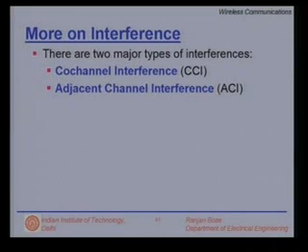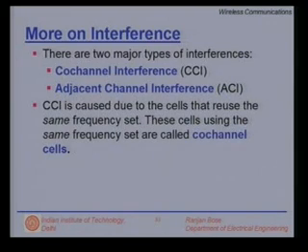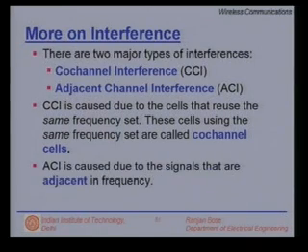Now, let us look at two major types of interferences. The first is the co-channel interference known as CCI, and the second one is the adjacent channel interference or ACI. Co-channel interference is caused due to the cells that reuse the same frequency set. We have talked about this earlier. These cells using the same frequency set are called co-channel cells. On the other hand, adjacent channel interference is caused due to the signals that are adjacent in the frequency band.